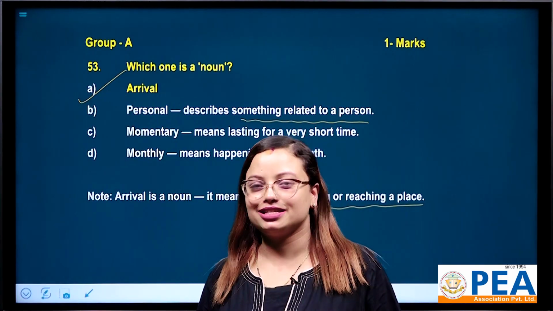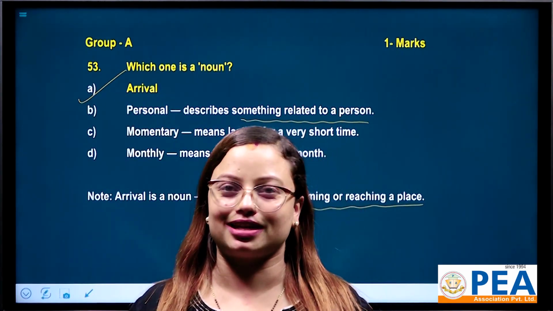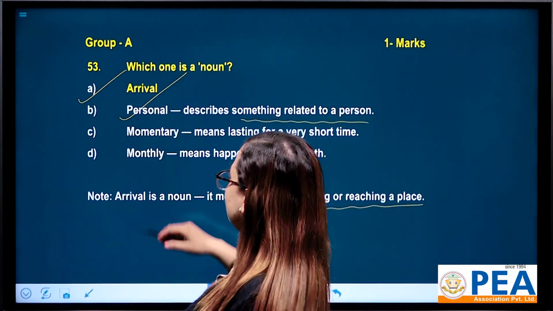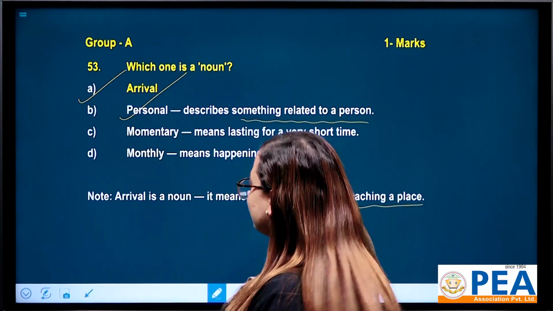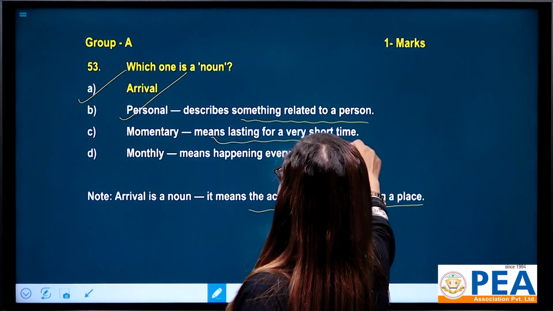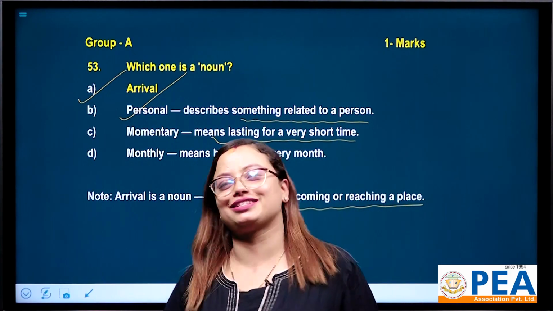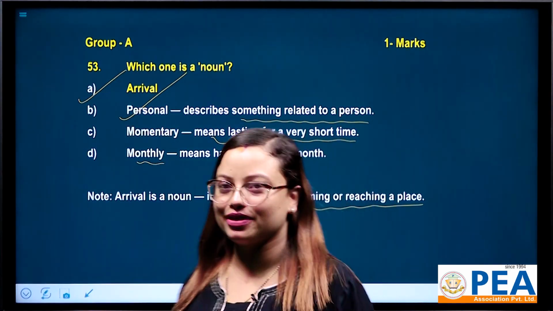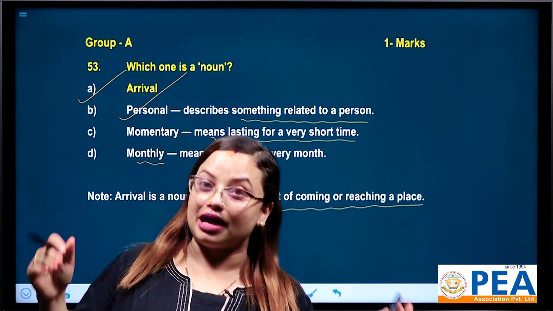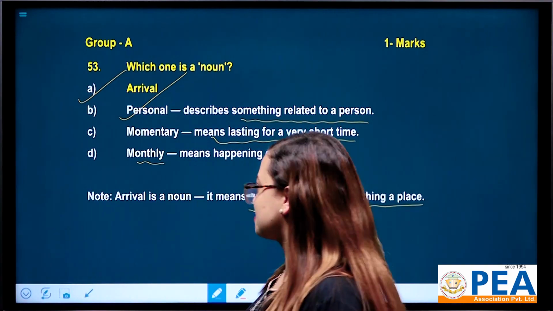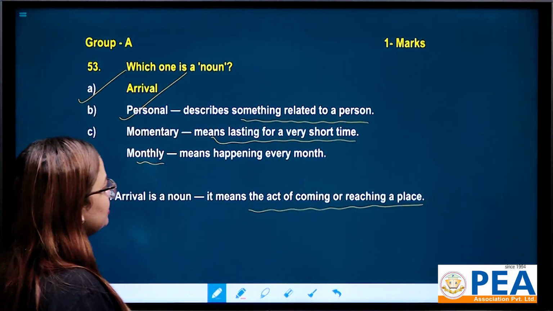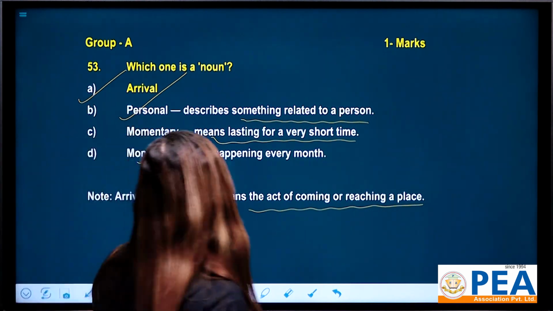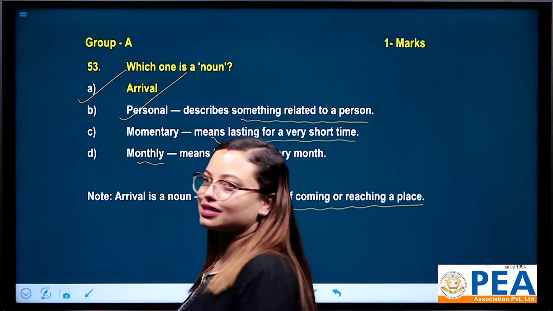Describing words are adjectives, so personal is also an adjective. Momentary means lasting for a very short time. It is also an adjective. Monthly means happening every month. That's why all three are adjectives besides option A, arrival. That's why option A is correct.